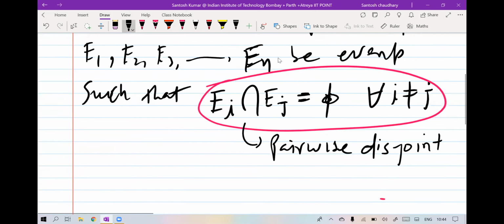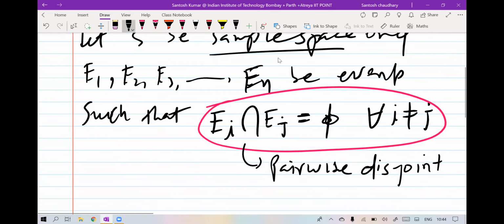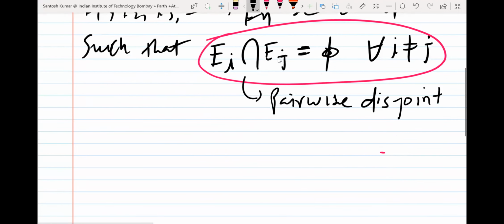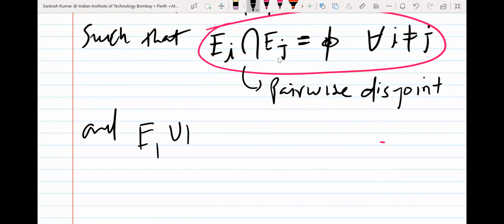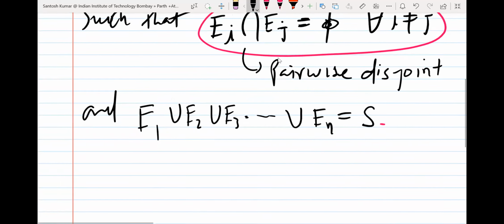ओके, सो इसमें क्या है, तुम्हारे पास एक सैंपल स्पेस है और ये इवेंट्स हमने n लिए, E1, E2, E3 अप टू En, ये n इवेंट्स हैं। किसी भी दो को तुम सेलेक्ट करोगे, एनी टू, so you will get intersection phi. And next, you take union of all, E1 union E2 union E3 and so on union En. This will be equal to sample space. So this property says there is nothing common between any two of the events, okay, and the union of all is sample space.